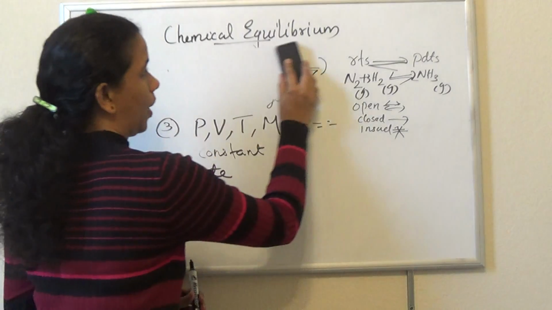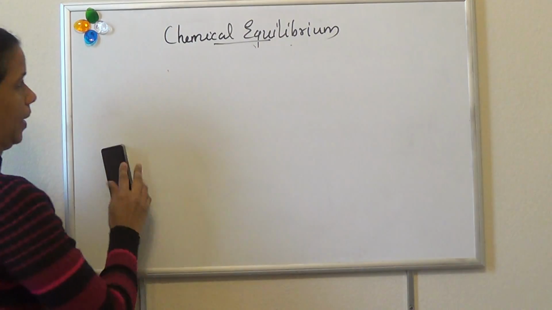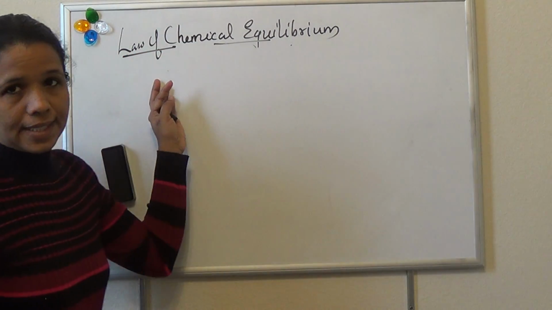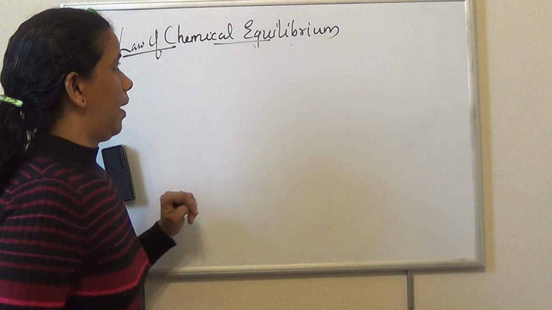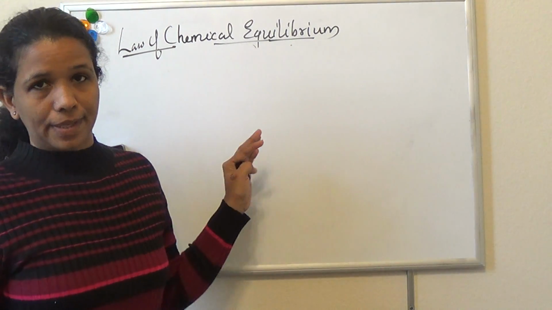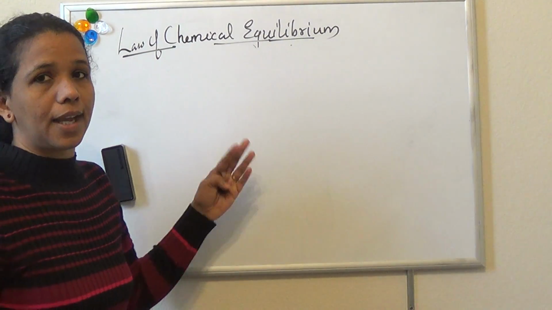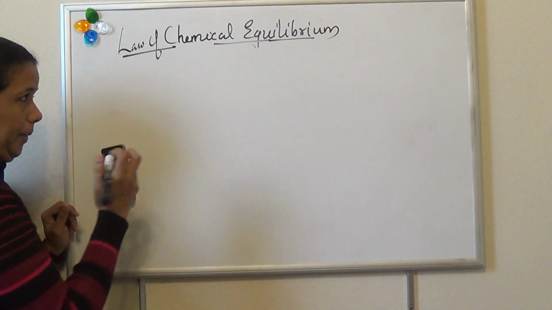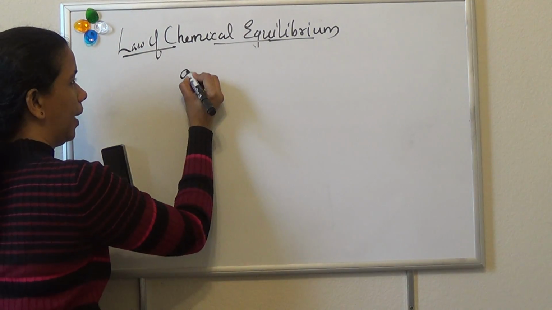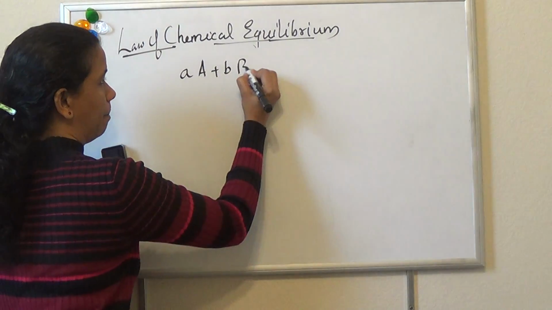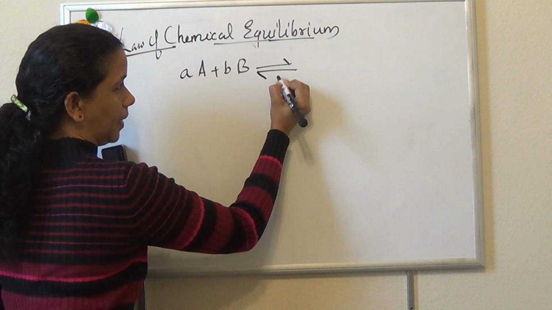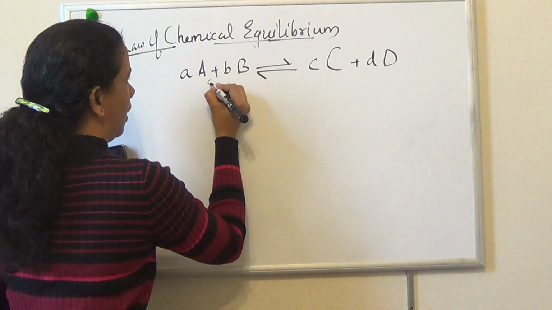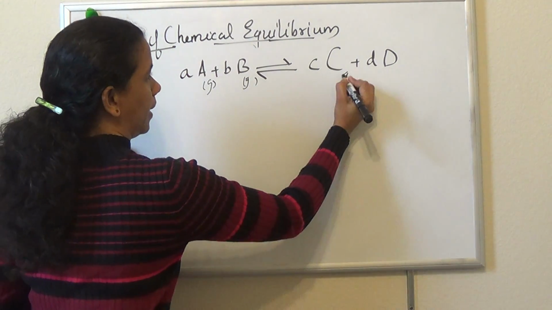Okay. Next we will study the law of chemical equilibrium. Before stating the law, we will derive a mathematical expression for it. After that I will state the law. So we consider a general reaction. For example, a moles of A react with b moles of B, reversibly, to give c moles of C and d moles of D. Let all be in gaseous state.